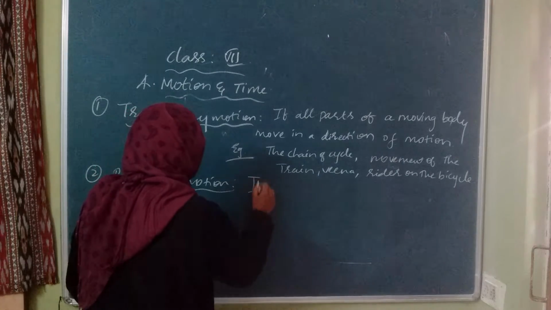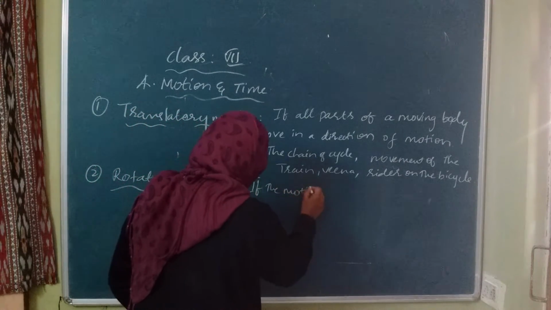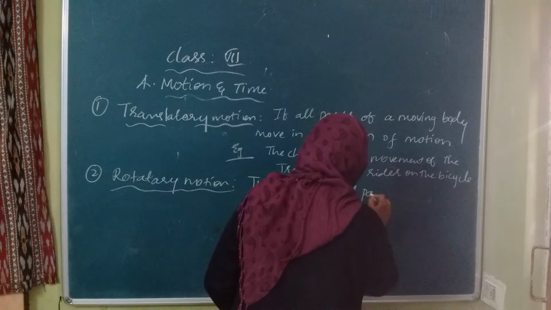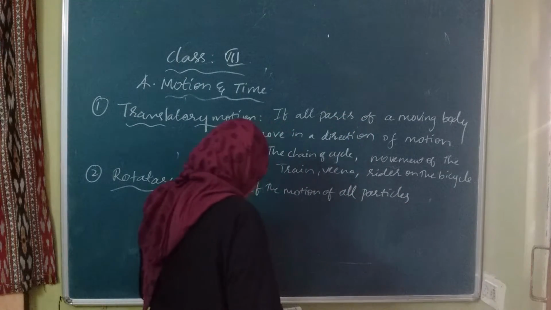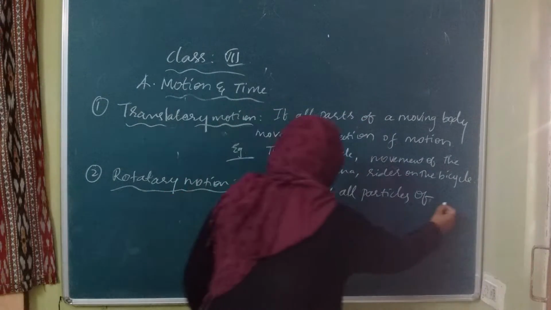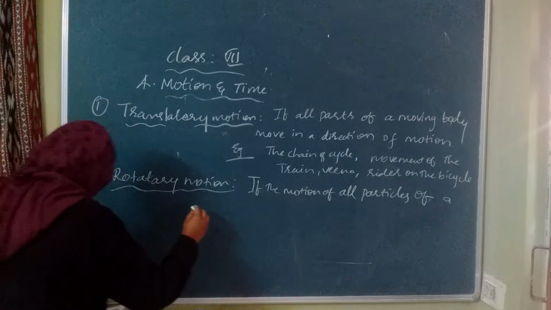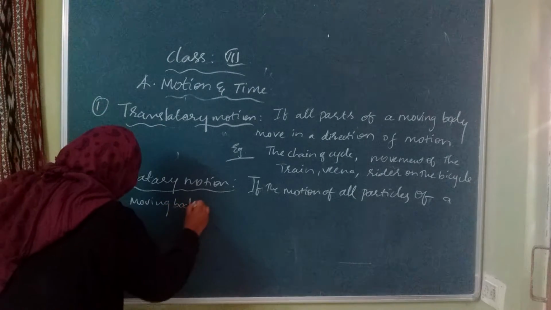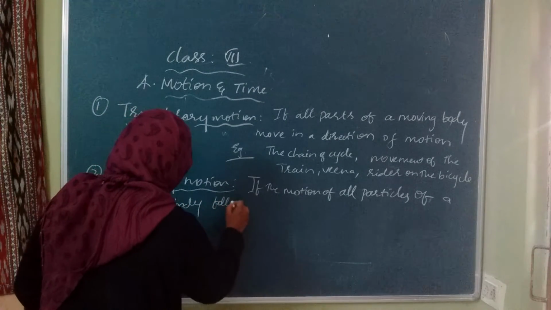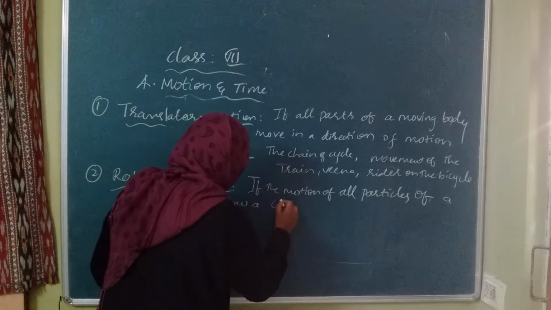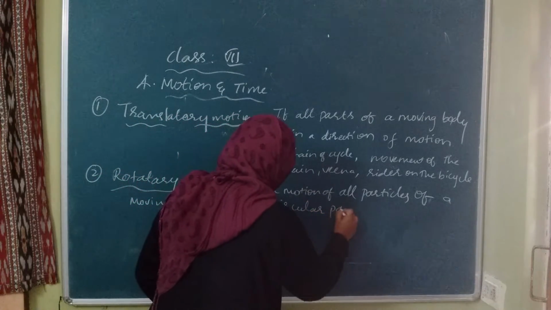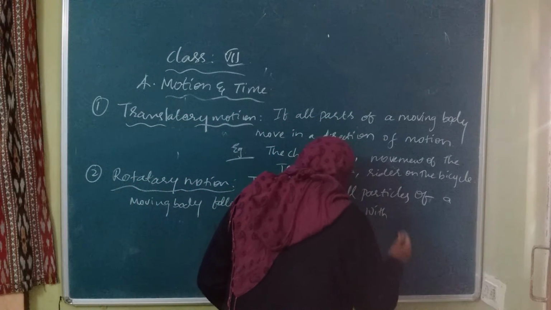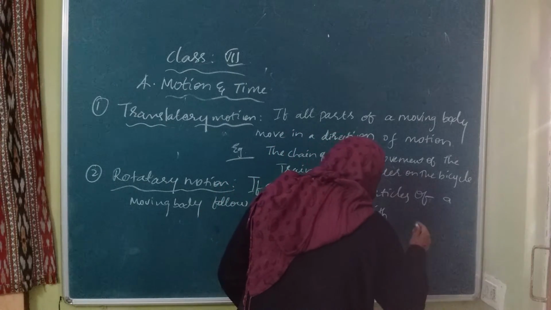If the motion of all particles of a moving body follows a circular path with a fixed point.